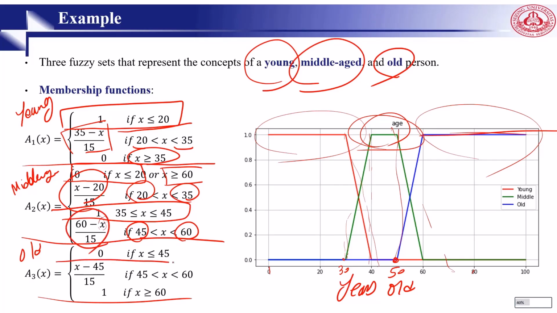Then again, if someone is less than 45, we do not call him old. If someone is more than 60 years old, absolutely he is an old man or woman. And if it's between 45 and 60, then by this equation, we can find the membership degree of being old.